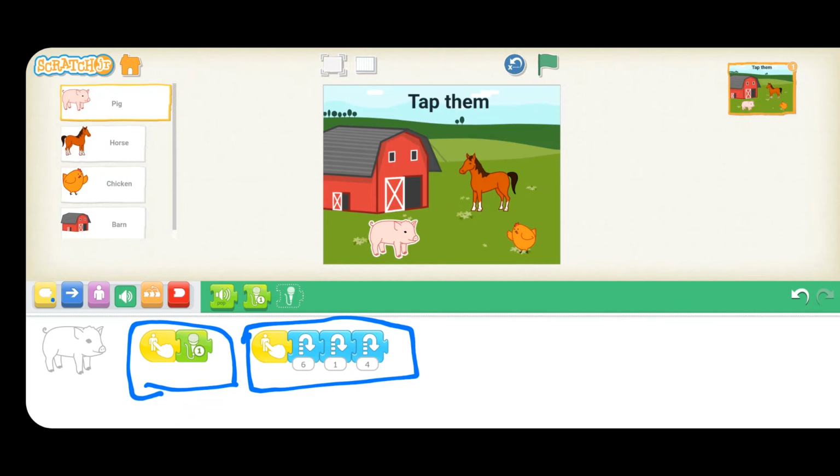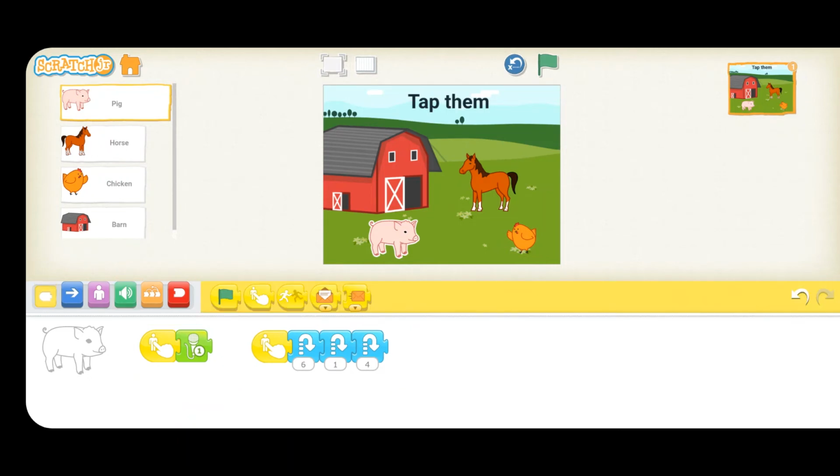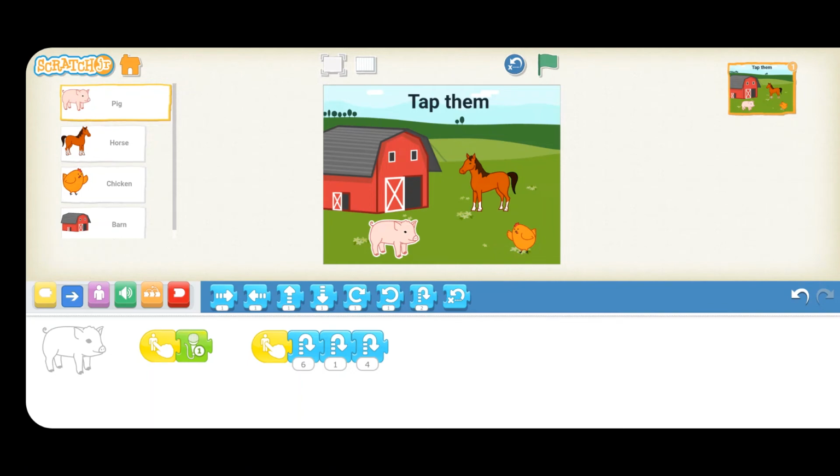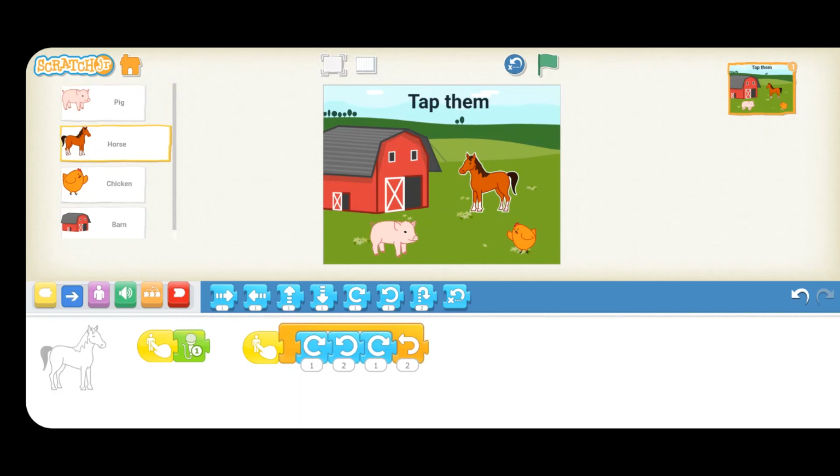So we'll go to the motion block, that is this one. No, sorry, the blue block. So here, find that block. If you see here, it's hopping. So hop 6 times, hop 1 time, and hop 4 times. So let's tap on the pig and see how it is working. Oink, oink, oink. See it? First it has hopped 6 times, 1 time and then 4 times. So likewise, you can analyze the programming done for each and every sprite available in the tutorial. And then you can explain to your kid.